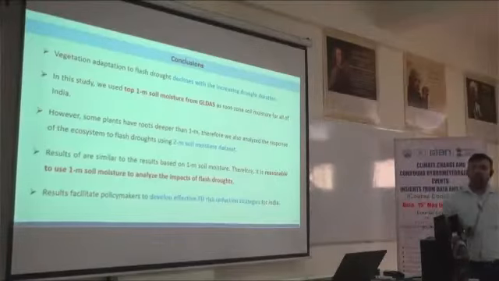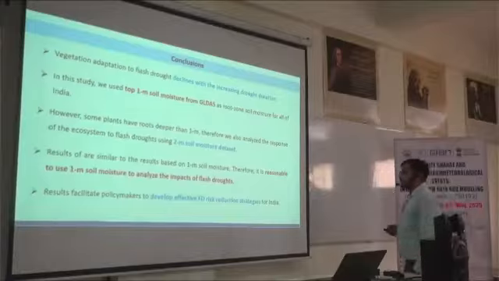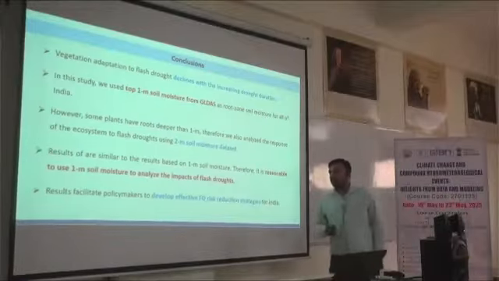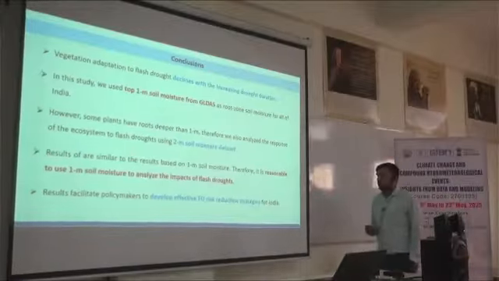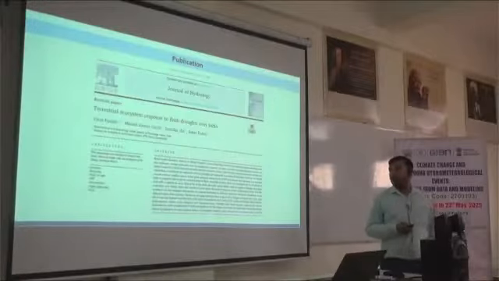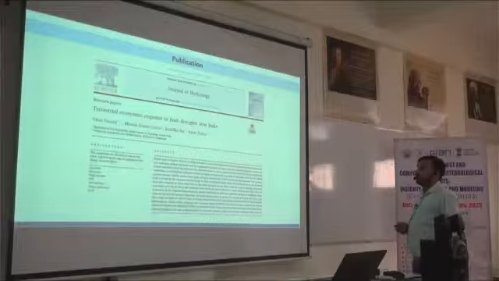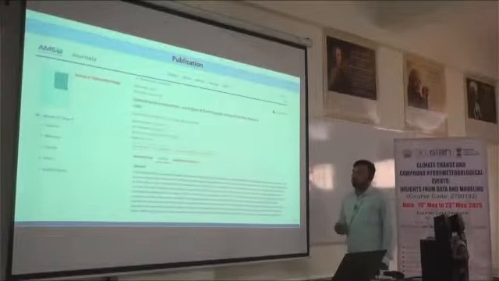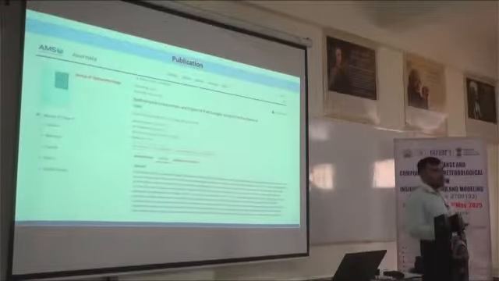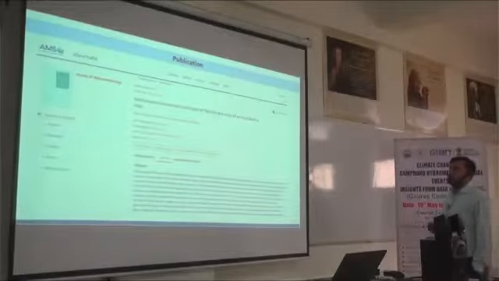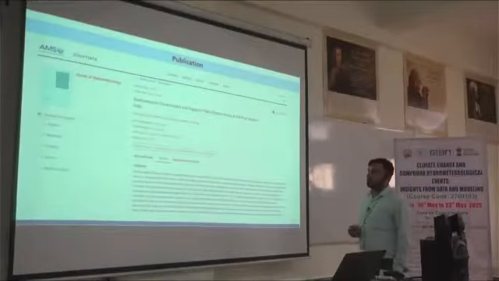And these results are very helpful whenever we develop effective mitigation plans or flash drought risk reduction strategies for India. This paper was published in the Journal of Hydrology, and the second part of this study has been published in the Journal of Hydrometeorology in 2024 itself.